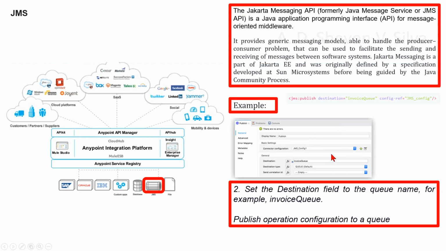Here you can see step 2, set the destination field to the queue name, for example invoice queue. This is publish operation configuration to a queue. In the XML editor, the JMS publish and destination configuration look like this.